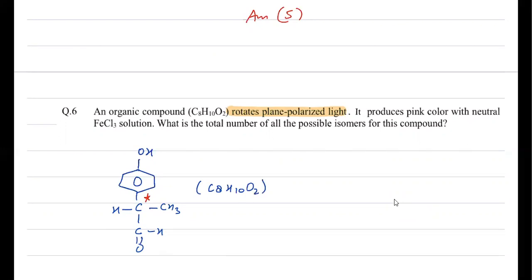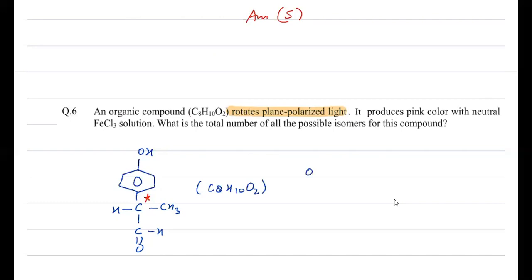If it asks the total number of all possible isomers of this compound, then this will be a very large number because you can draw all possible structures. I hope you got the point I'm trying to say, because you can change its phenol, it can convert into alcohol, you can write an open chain compound also. Multiple possibilities are there. But I'm trying to draw the structure which rotates the plane polarized light and shows the color change also. Both the conditions are fulfilled by all these isomers. So the number of isomers will be 6.